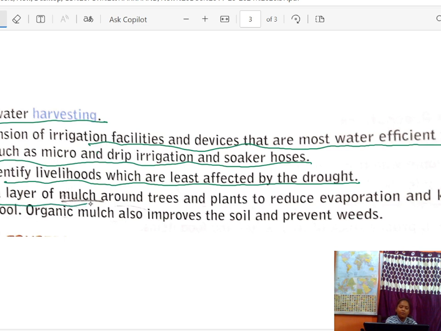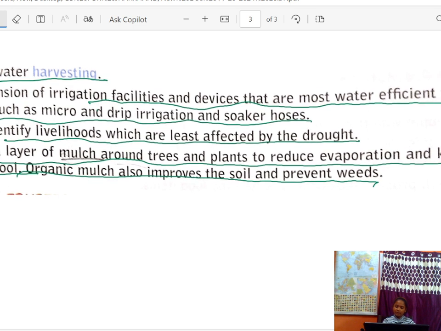Put a layer of mulch around trees and plants to reduce evaporation and keep the soil cool. We should put a layer of mulch around trees and plants, because there we can reduce evaporation and we can also keep the soil cool. Organic mulch also improves the soil and prevents weeds.